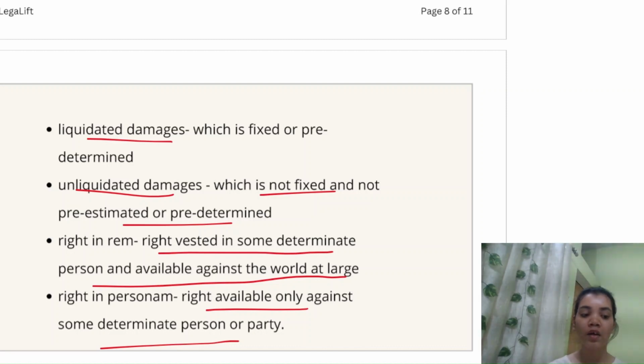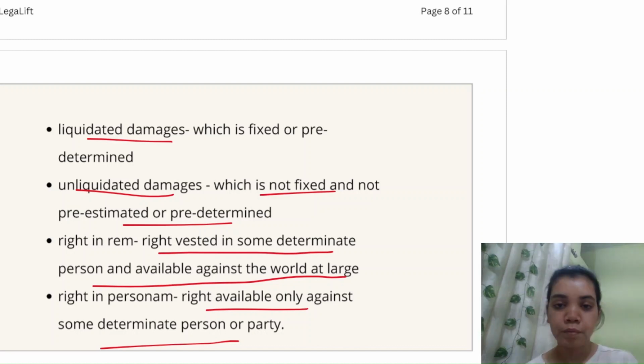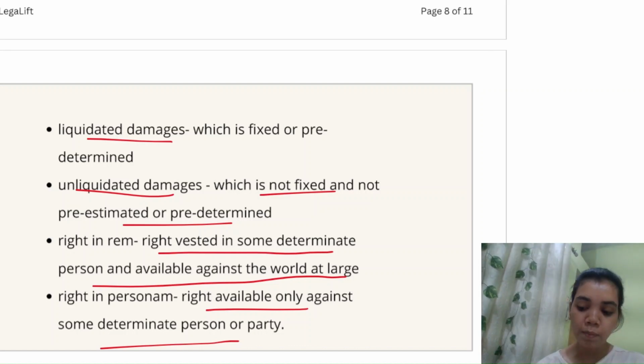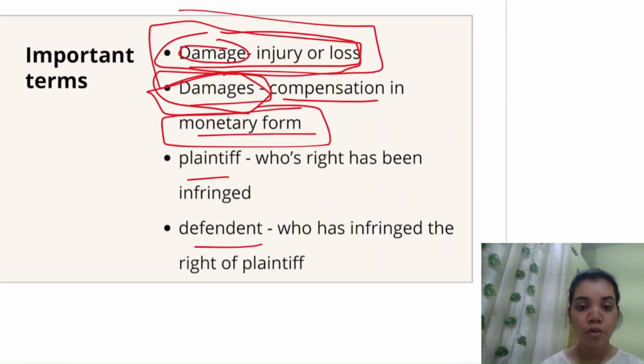Like अगर आपने contract किया है, तो मैंने जैसे cotton वाला example दिया, A को cotton supply करना था B को. So अगर A cotton supply नहीं करता है B को, तो B का जो right है, जो उसको loss suffer हुआ है, उसको compensate करने का जो उसके पास right है, वो right against A ही है. वो किसी और के against जाके case नहीं कर सकता. वो एक other person C के खिलाफ case नहीं कर सकता. वो case सिर्फ A के खिलाफ कर सकता है, because that right, उसकी जो right है कि उसको loss ना हो, वो right against A ही available है, क्योंकि उसका contract सिर्फ A के साथ हुआ था. So this is an example of right in personam. And the earlier one, tort and all the things, I gave you an example of right in rem too.